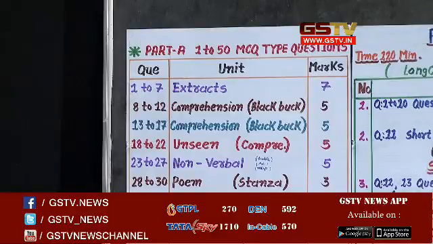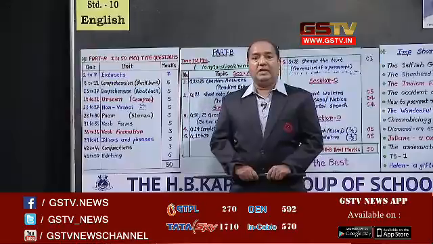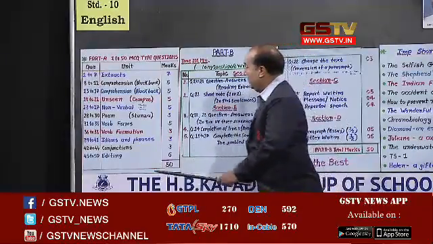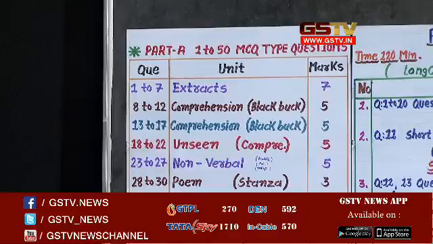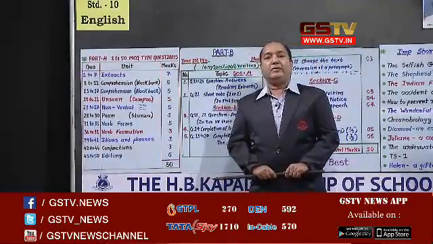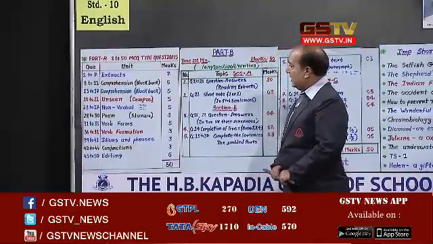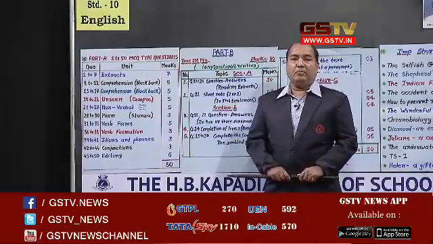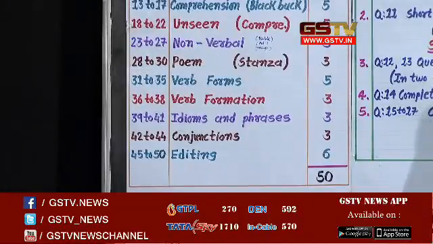And then after non-verbal, you will be asked a question from the poem. As we know, poems 1, 3 or 4 are asked for reciting, which means we have to prepare poem number 2, poem number 5 and poem number 6. You will be asked 3 questions and you will get 3 marks for it. This is our textual part.